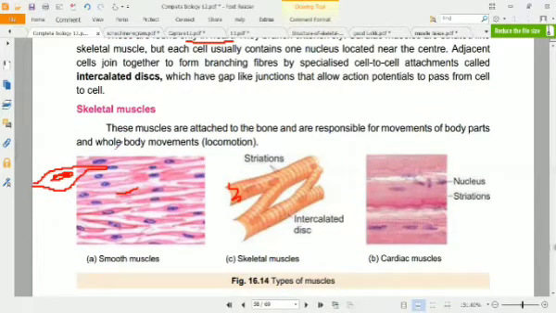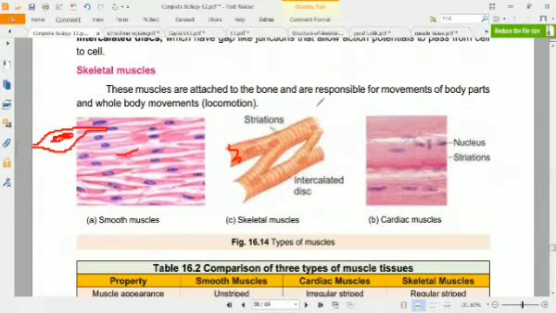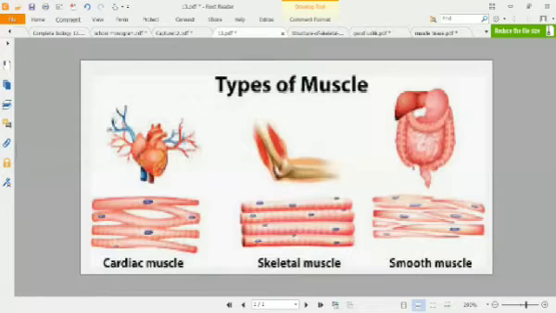If we see here skeletal muscles, they are attached to the bones and are responsible for the movement of other body parts. So we can see here also the types of muscles. If you see the heart muscles, these are the heart muscles or cardiac muscles. They have a branched structure, and where they join together, they have intercalated discs, which have a junction, some space by which the action potential generated in the heart muscle can be spread easily.